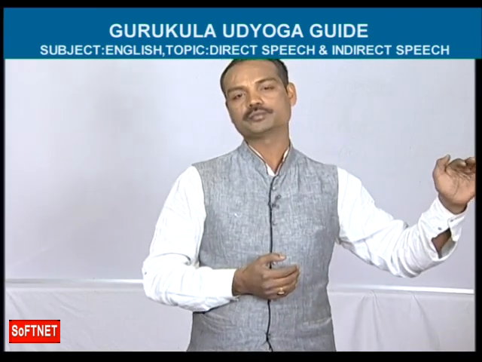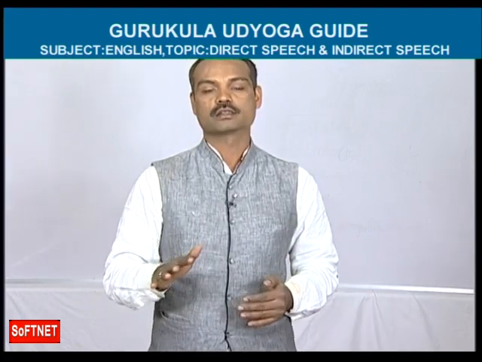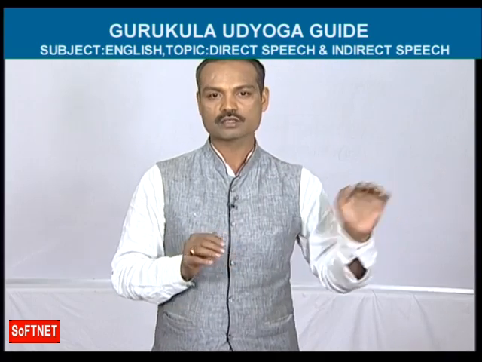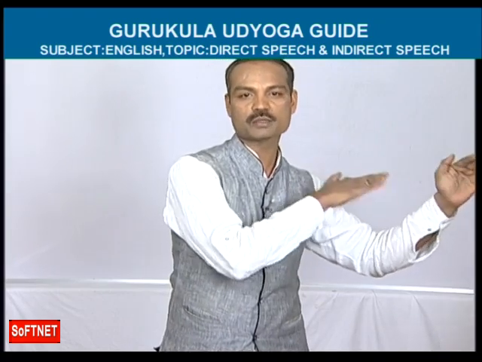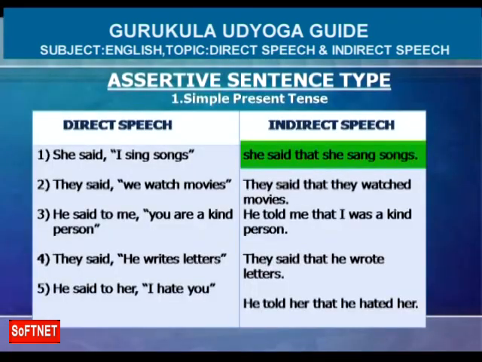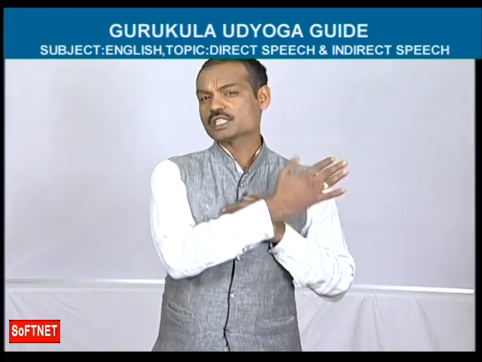I sing songs. I becomes she. I should not be written as it is. I becomes she. Sing, that verb also should not be written as it is. Sing becomes sang. Next, songs, that is common. So the answer is she sang songs. This is the answer. The total answer: the question is she said, I sing songs. This is the direct speech sentence, right? Answer is, she said that she sang songs. This is in simple past, and that is in simple present tense.